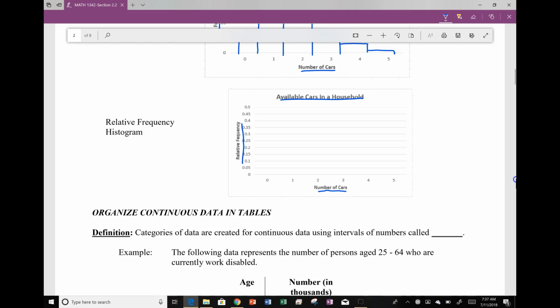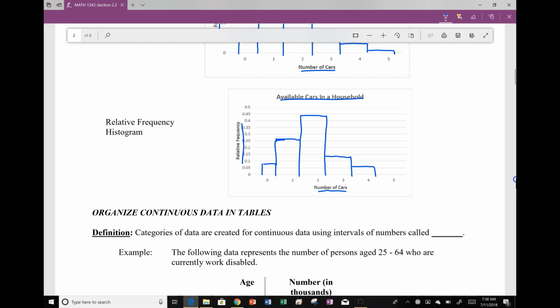For example, 0 cars was at 0.08. 1 car was at 0.26, so a little bit above here. 2 cars was at 0.44, so just below the 4-5 line. 3 cars was at 0.14, so just underneath here. 4 cars was at 0.06, so just above this line.